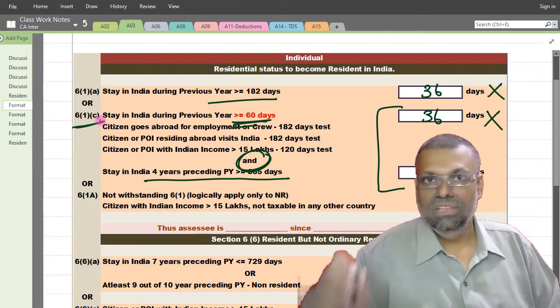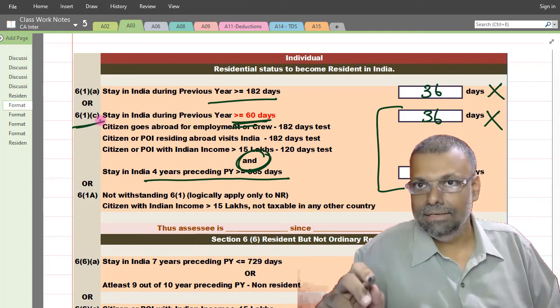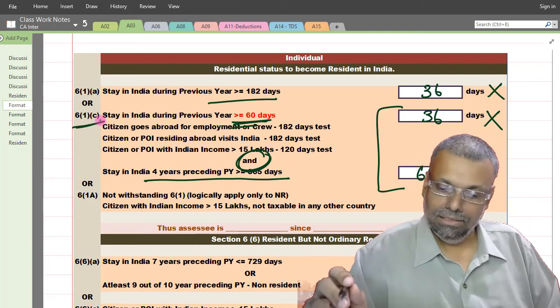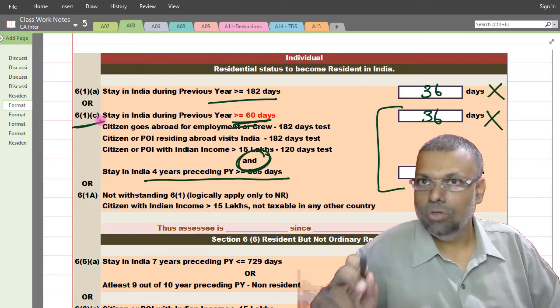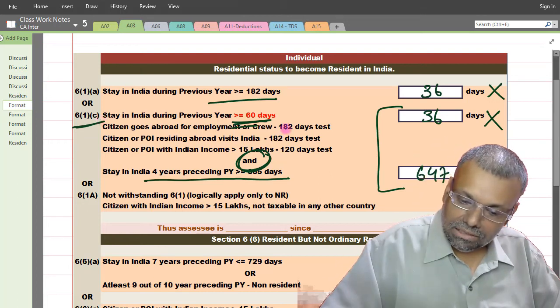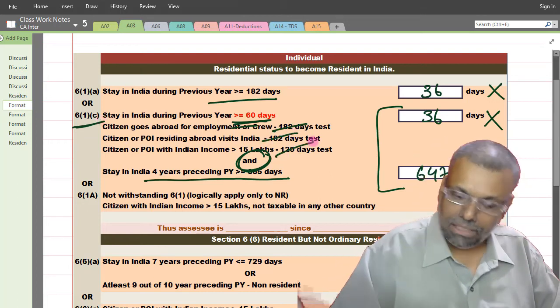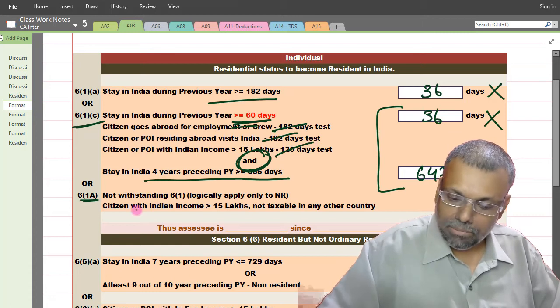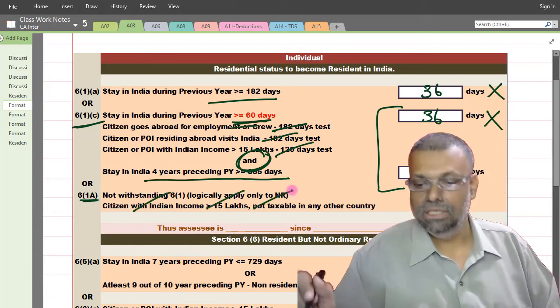Okay. Now this gentleman is already, what should I say, a foreign citizen, and he is not a person of Indian origin. That is the reason all these conditions are not applicable to him. Even 6(1)(a) will not be applicable to him because that is only for the citizens.